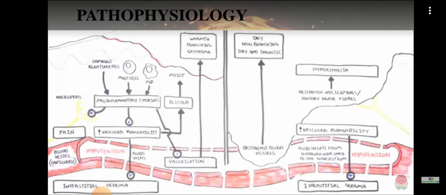In the deep burns, there will be direct destruction of the blood vessels, which in turn will cause all these features like hypotension, interstitial edema, increased vascular permeability. So, as a whole, when the pathophysiology of burn is taken, the heat will cause coagulation necrosis of skin and subcutaneous tissue. As a result, there will be release of certain substances like vasoactive peptides, and there will be alteration in the permeability.